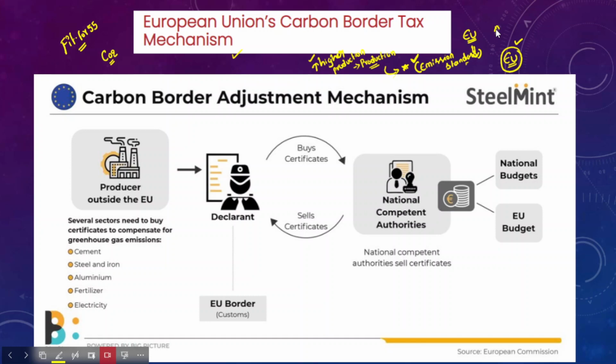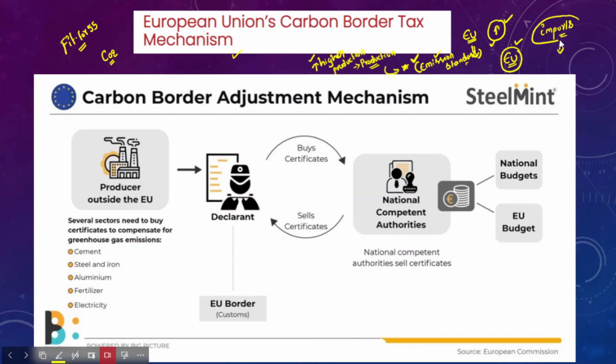Since the companies in the European Union have been charging higher prices, few people depend on imports because imports seem less costly compared to the domestic products, because of the emission restrictions imposed by the European Union.